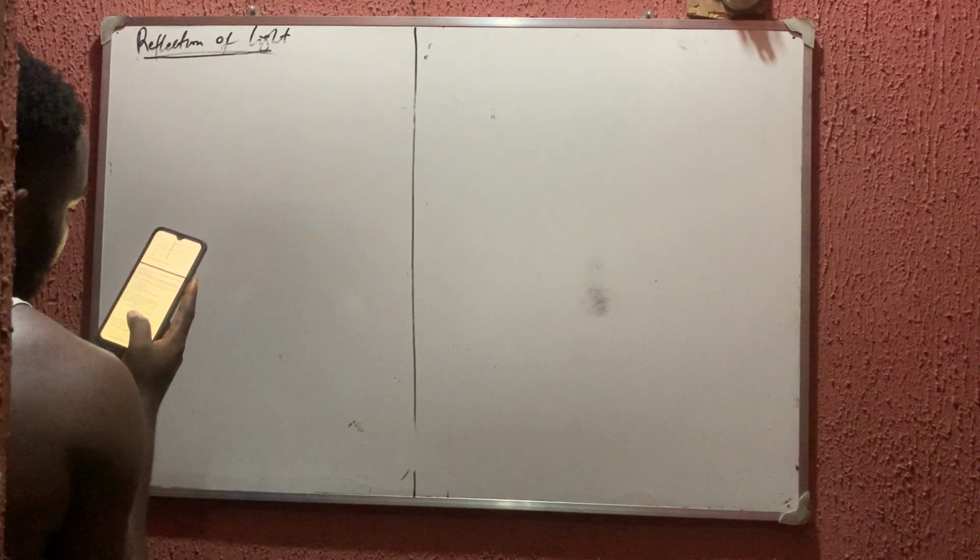Note, a simple periscope is formed when two plane mirrors are inclined at an angle of 45 degrees. It is an example question they can ask you: how do we form a periscope?